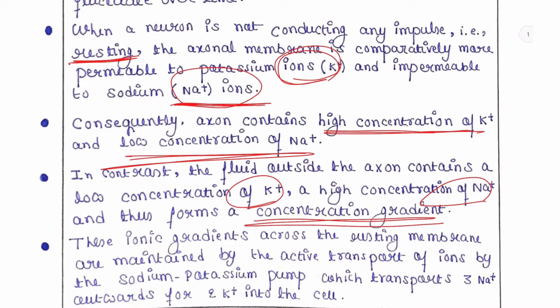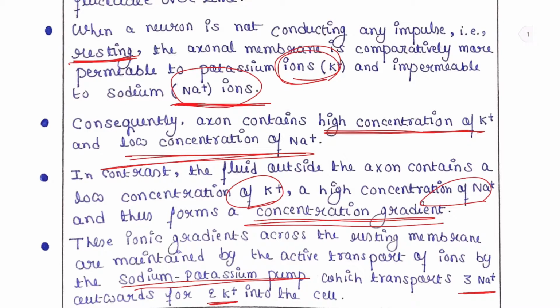These ionic gradients across the resting membrane are maintained by the active transport of ions by the sodium-potassium pump. These pumps are found in the plasma membrane of neurons, and they transport 3 sodium outwards and 2 potassium into the cell.